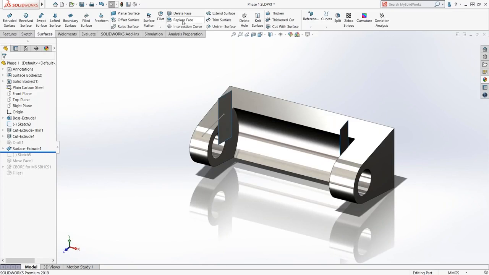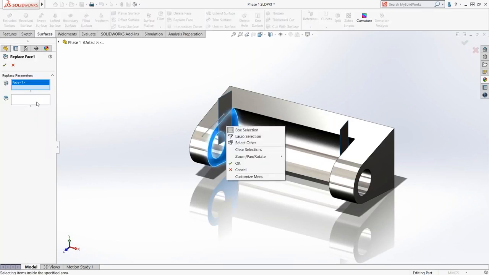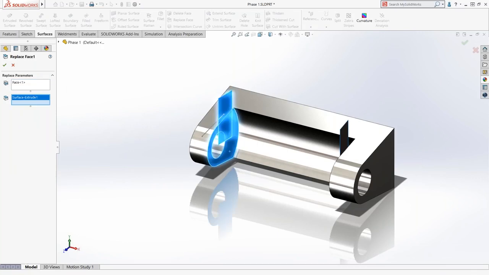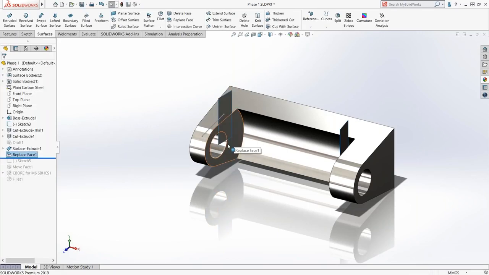And what I want to do is use the replace face function. So replace this face with this face. And you can see it rotates that over there. So that being defined at the center of that circle, it's able to rotate that face. So those are 2 other techniques that people had used to create the same thing.